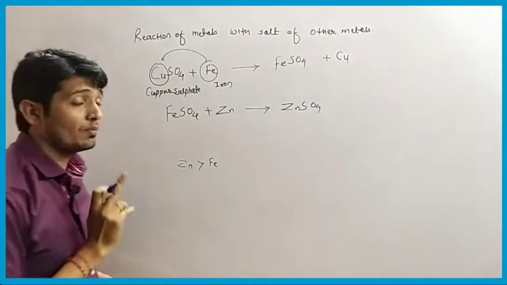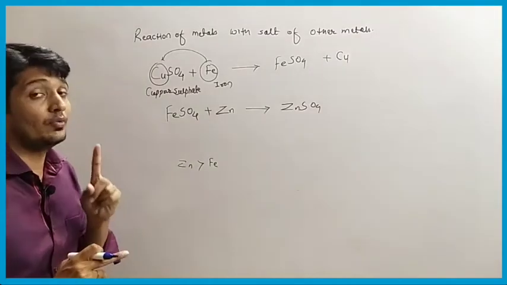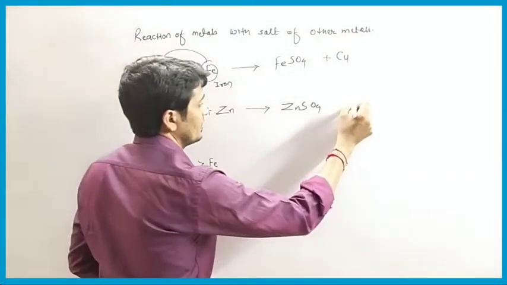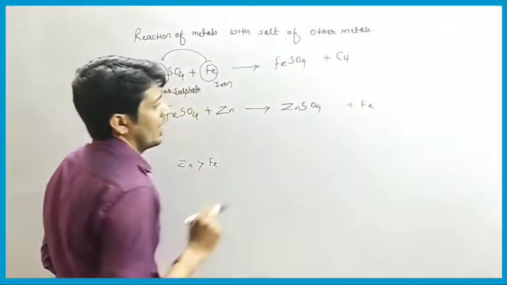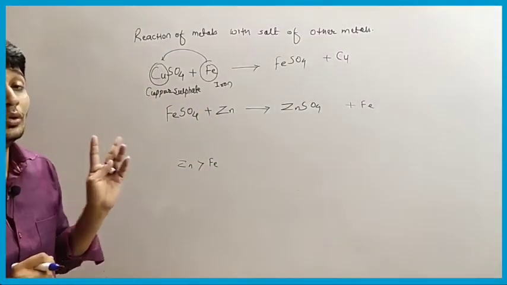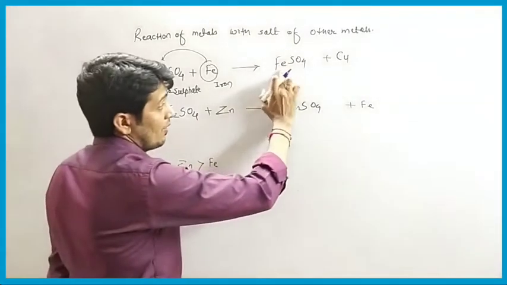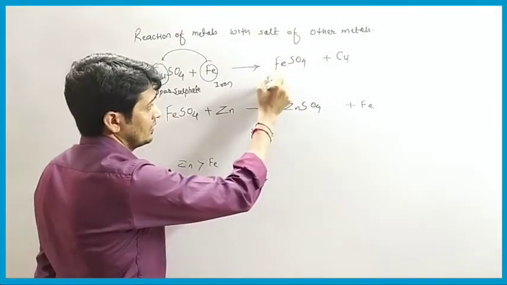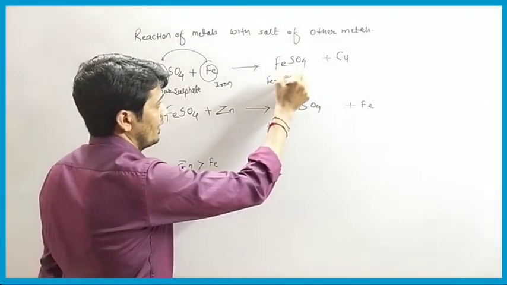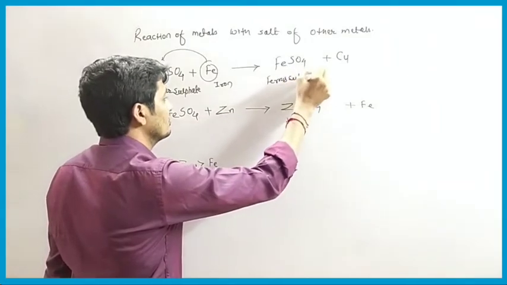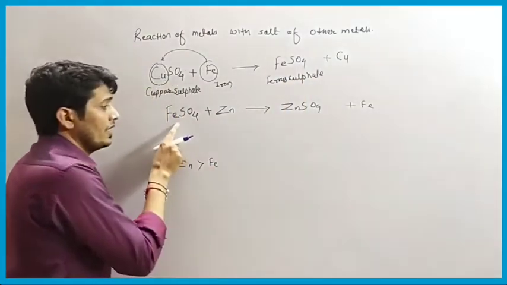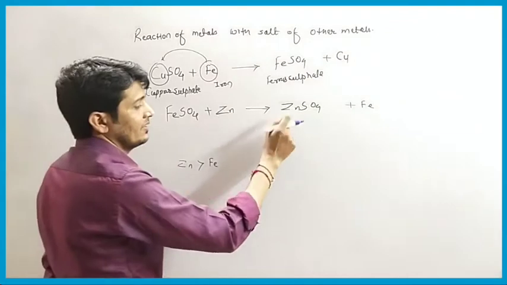Zinc will form zinc sulfate and ferrous metal will separate out. And the ferrous here will come out. Okay, so we have to write the name of the reactant and product also. Here the name of FeSO4 is ferrous sulfate. It is copper metal. Here we have ferrous sulfate and it is zinc sulfate.